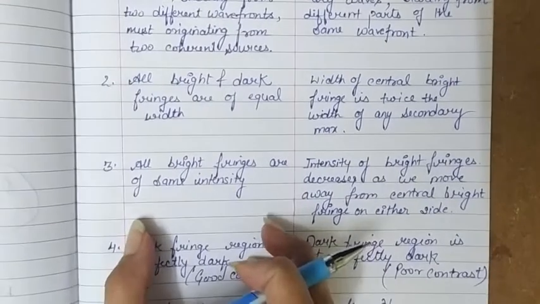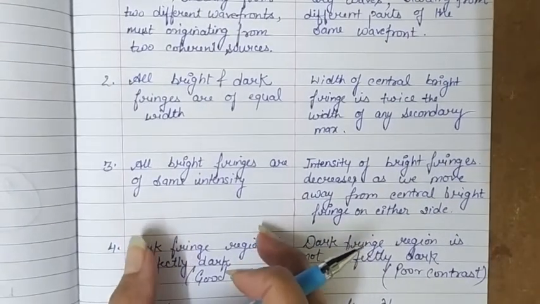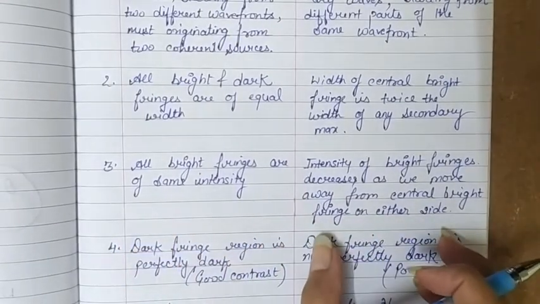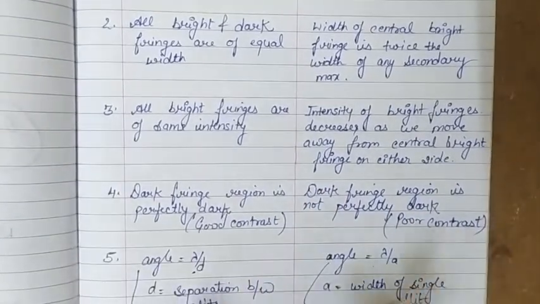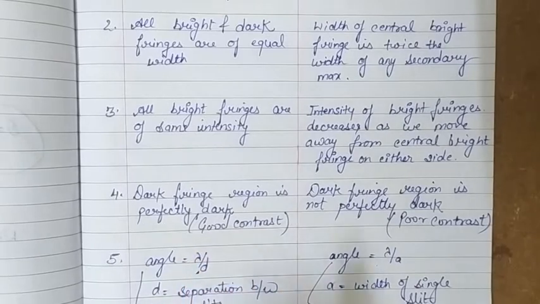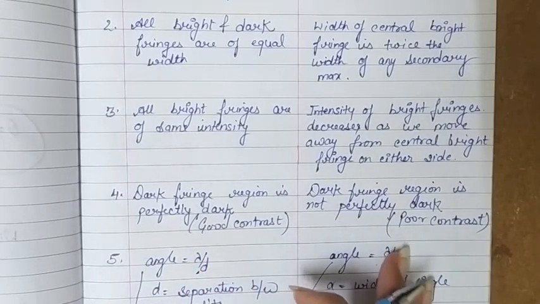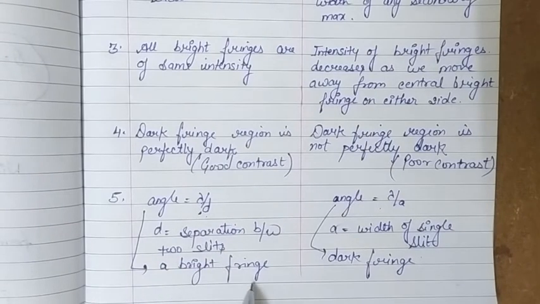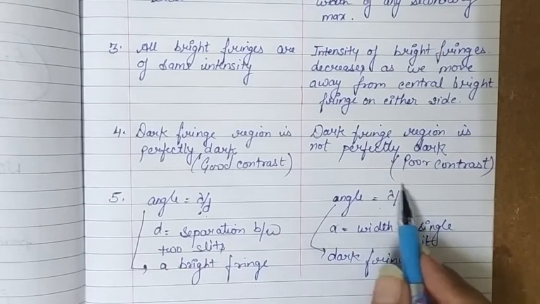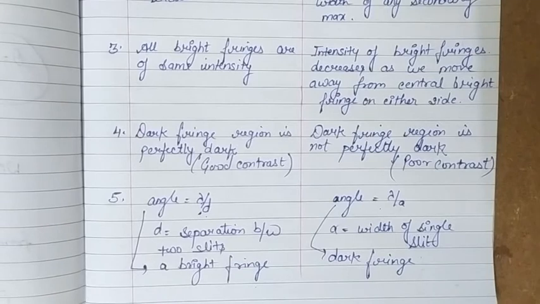In interference, the intensity remains the same for all bright fringes, while in diffraction it reduces as we move away from the center. In interference there is a good contrast, while in diffraction there is a poor contrast. At lambda by d we get a bright fringe in interference, and at lambda upon a we get a dark fringe in diffraction.